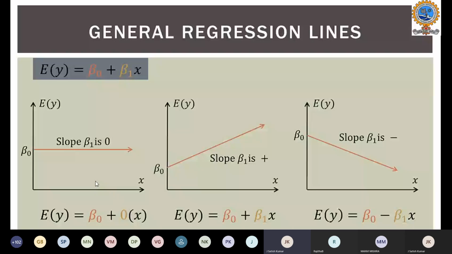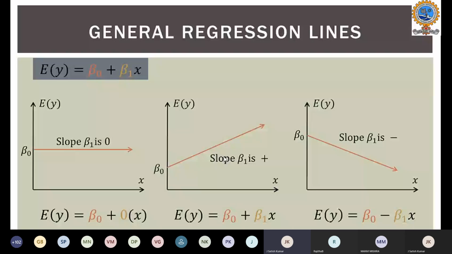But when beta 1 is positive, the line will go in the upward direction. You can see in the second picture, the expected value equation is going upwards, because the value of beta 1 is positive.